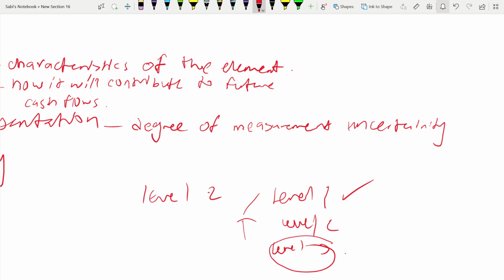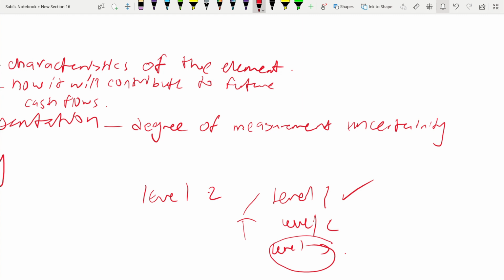See, you can use level 3. It is preferred over cost as long as the estimates that you are using for level 3 are the best, that means they are from the best information that is available. If you are basing your estimates on the best available information, and you have disclosed the measurement uncertainty, then level 3 fair values are better than historical cost in that condition. If the estimates that you are relying on to predict the fair value are not correct, if they're not accurate, then you have to go by the cost model. I hope I'm able to make it clear for you.